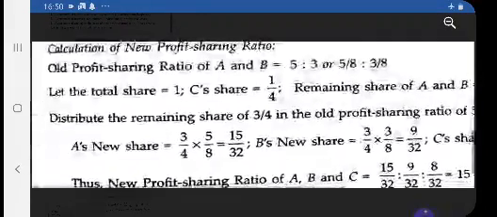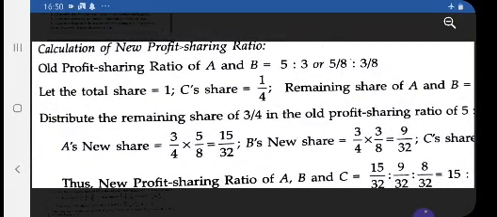A's share will be 3/4 of 5/8. That is, you multiply the remaining share with the old share of the old partners. See this step: 3/4 into 5/8. Why 5/8? Because it is the old share. And B's share is 3/4 multiplied by 3/8. So the result: A's share is 15/32 and B's share is 9/32.